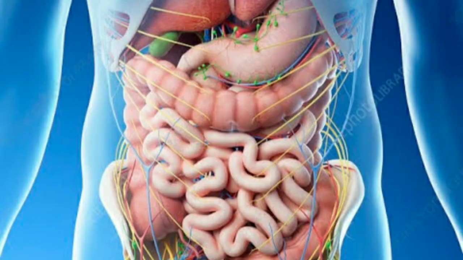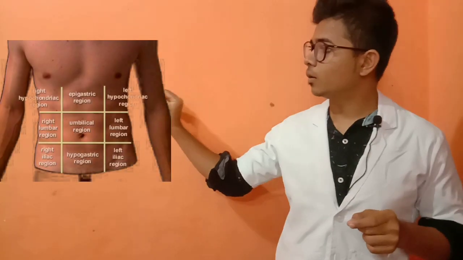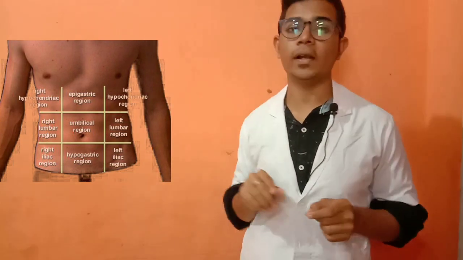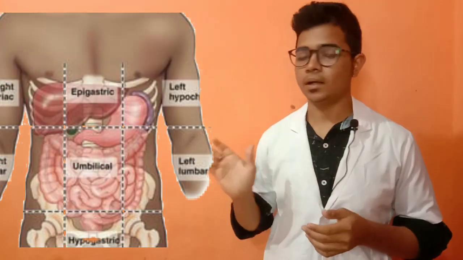These organs are helpful for surgeons. This is a very important, basic thing about the abdominal quadrants. For example, if a surgeon wants to make an incision for the duodenum, where is it located? It is located in the epigastric region. Knowing the nine quadrants tells you which parts and which organs are located in each quadrant. It is very helpful for surgeons and other doctors. This is all about the nine quadrants.